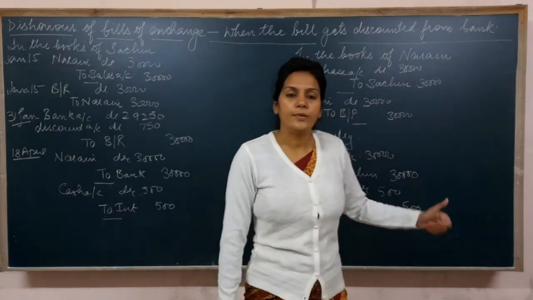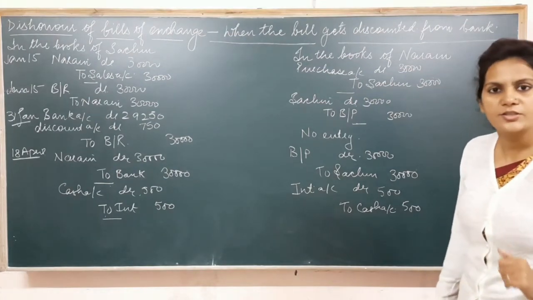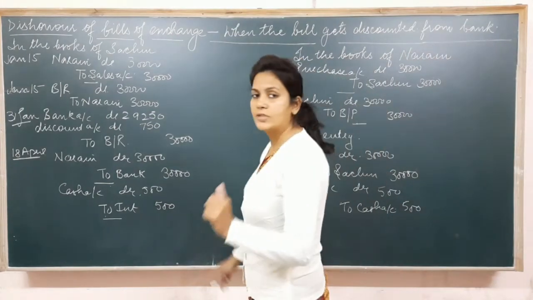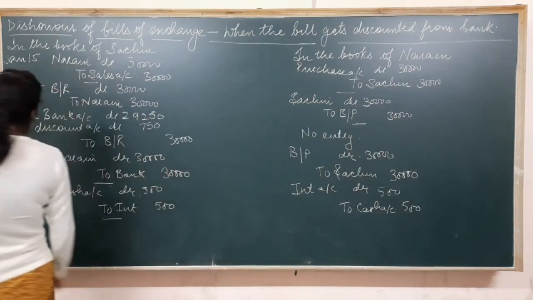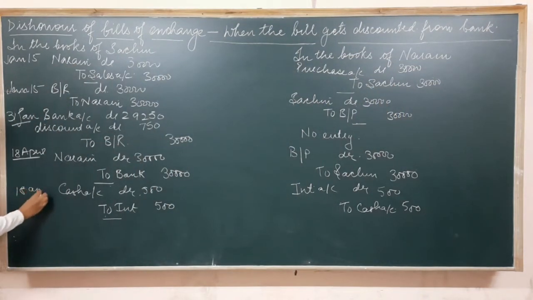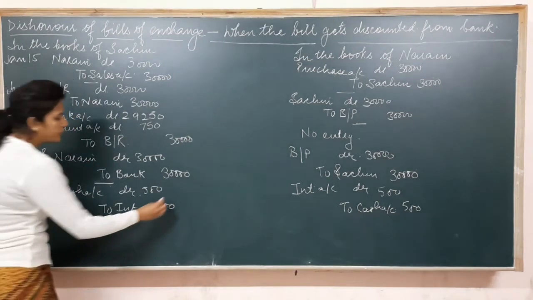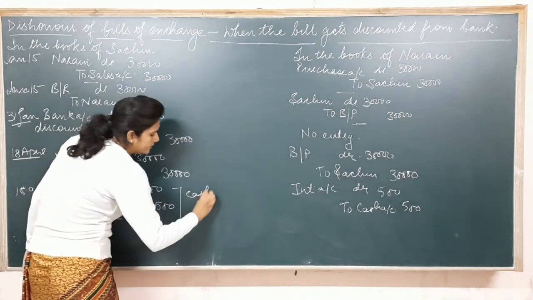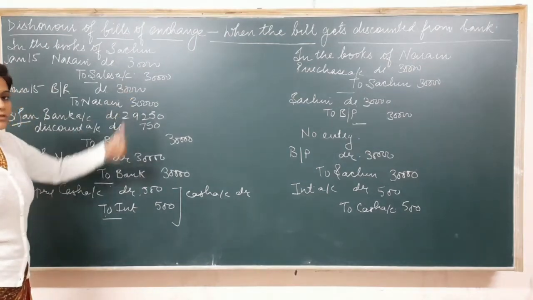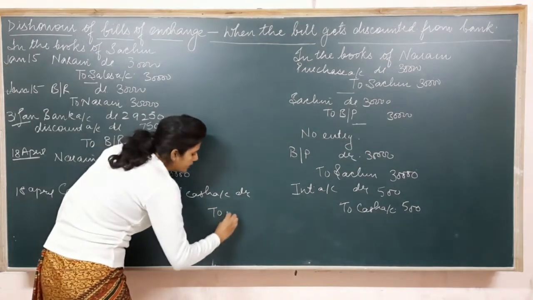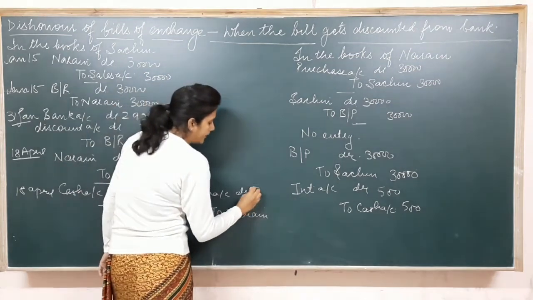Now after making the payment of the interest, Naren is saying I'm ready to pay 10,000 to you in cash even. It means out of 30,000 he is making cash payment of rupees 10,000 on the same day, that is 18th of April. All these things are happening. So on 18th of April, what entry are you going to pass? You are going to pass the same entry. Cash account debit, because cash comes into the business of Sachin and Naren is the giver. So Naren would be credited. Cash to Naren 10,000.